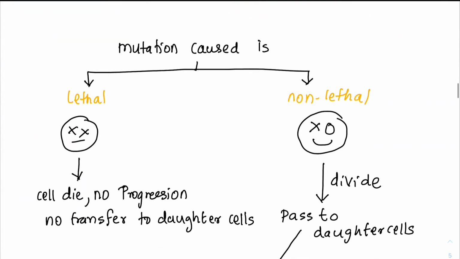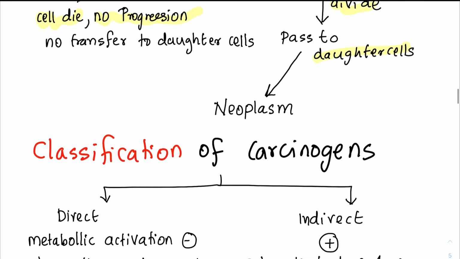Now mutations caused are of 2 types actually. There can be lethal mutations which make the cell die, so there is no more progression because it cannot be passed on to daughter cells, right? If it is a non-lethal mutation, that is where the thing is happening. If it is a non-lethal mutation, the cell can divide, and it will pass to the daughter cells. So a neoplasm, or the cancer, will be passed on to daughter cells.